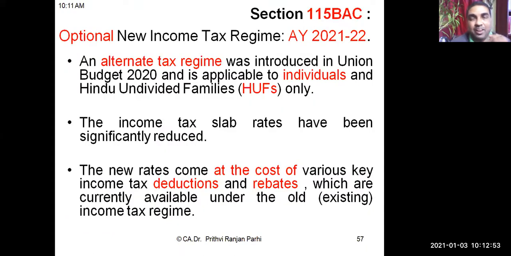And I told you one more thing, that here in the calculator, it was asking whether he is opting for section 115BAC. What is 115BAC? This is a new provision which is applicable for assessment year 2021-22. This section gives a choice to the individual assessee. That means a new scheme is there.